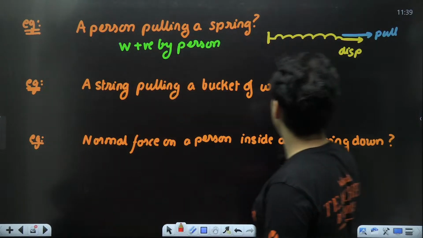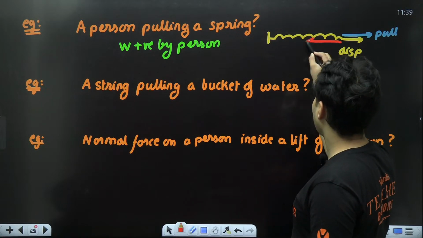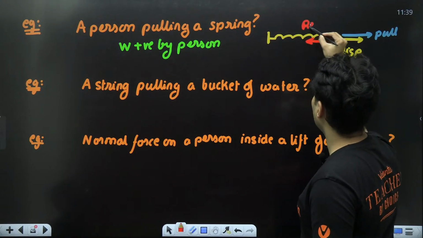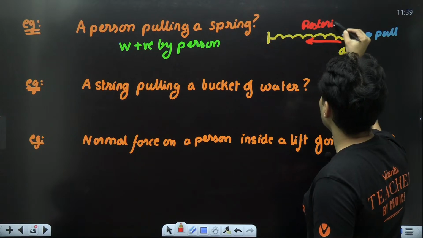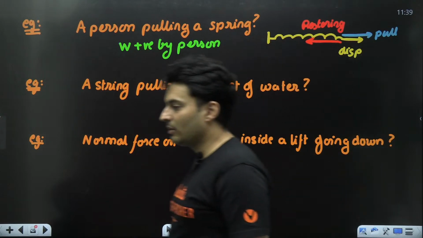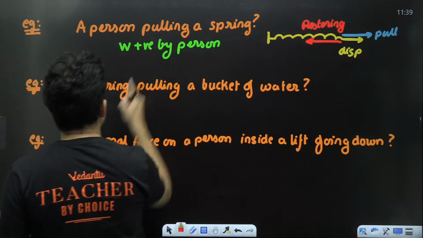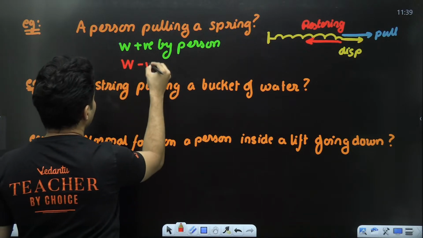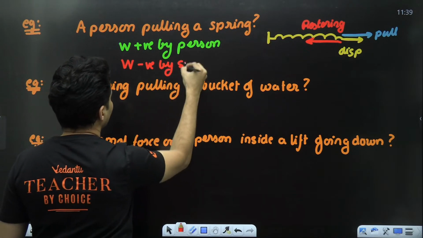Why? The spring will try to pull it back. There will be a restoring force by the spring. It will try to pull it back. Yep. So therefore, work done will be negative by the spring.